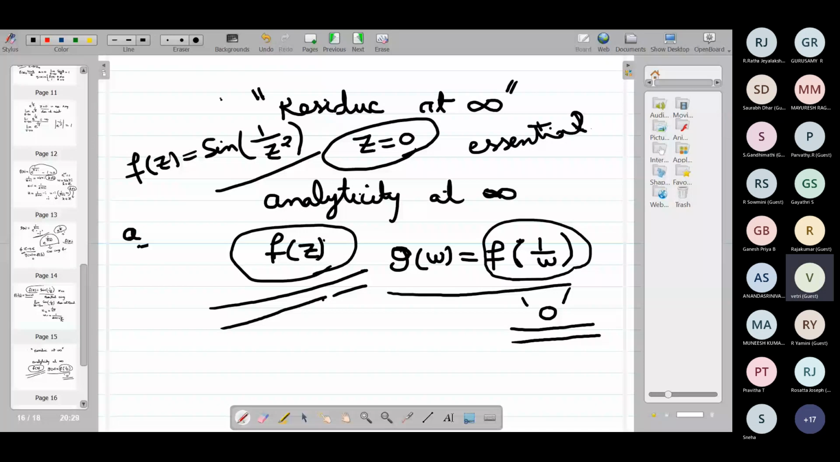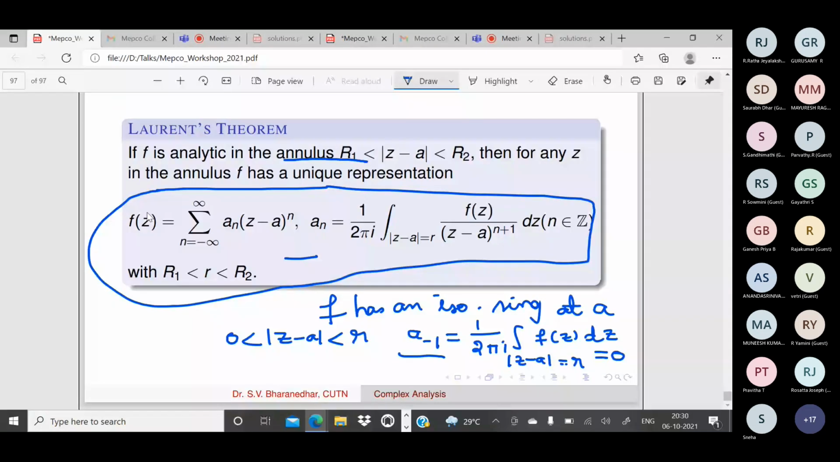So residues are calculated using this formula, and there are some techniques to calculate residues. If it is a pole of order m, what is the residue? There are some formulas. From this residue, Cauchy's residue theorem is proved. But one thing I will tell, you can just refer to it.